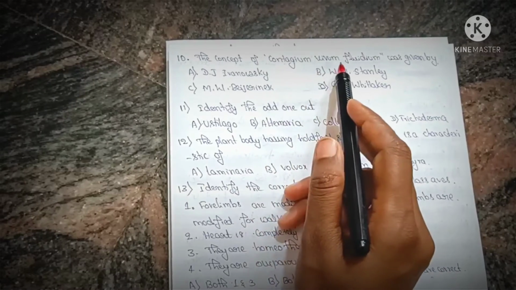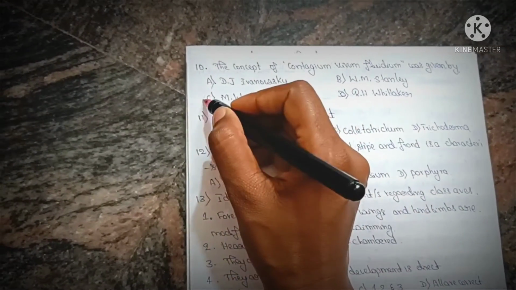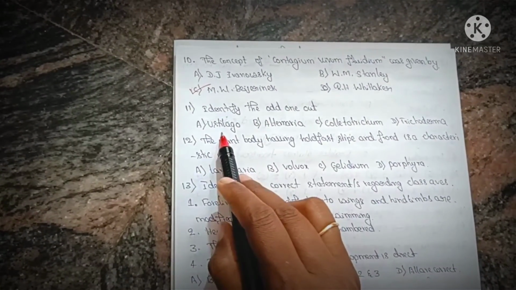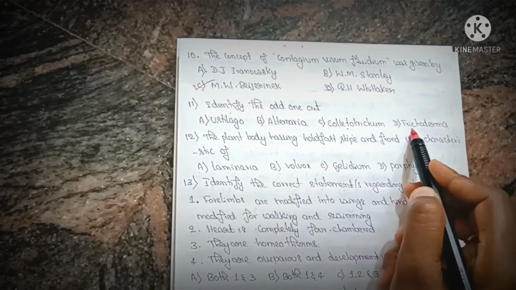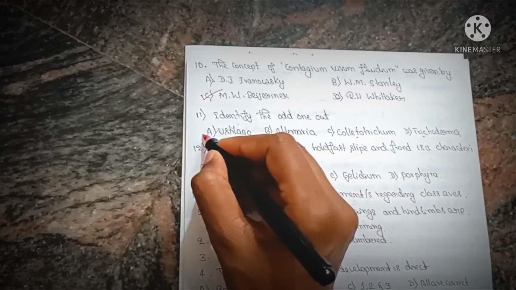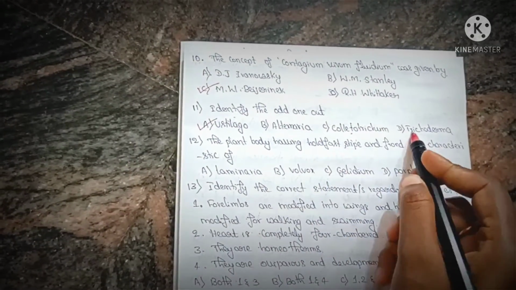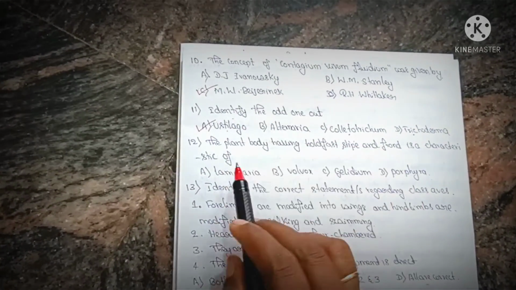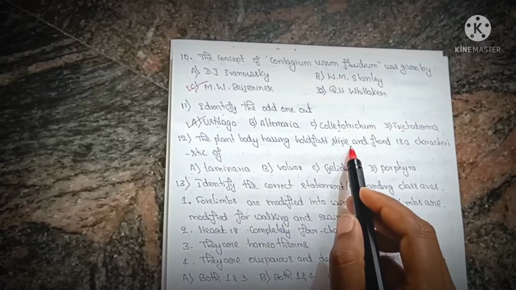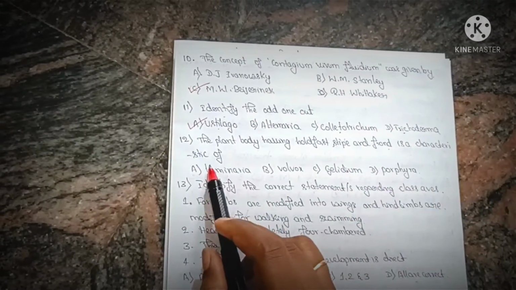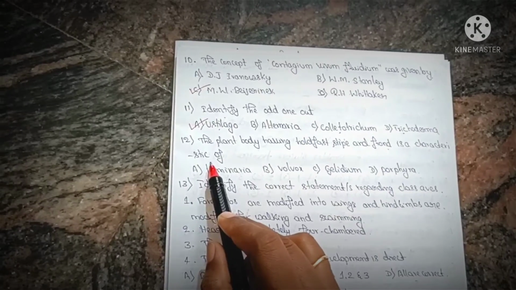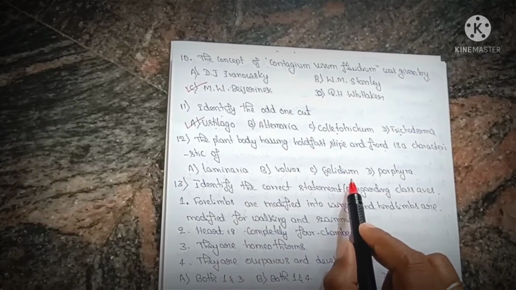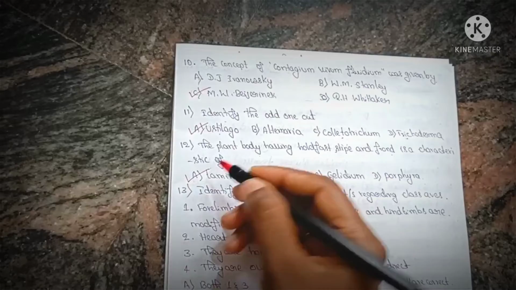The concept of contagium vivum fluidum was given by M.W. Beijerinck. These are direct questions. Identify the odd one out: Ustilago, Alternaria, Colletotrichum, and Trichoderma. The Ustilago, these are all producing the sporangiospores. The plant body having holdfast, stipe and frond is a characteristic of brown algae, and the example among the 4, that is Laminaria, Volvox, Gelidium and Porphyra, is Laminaria.